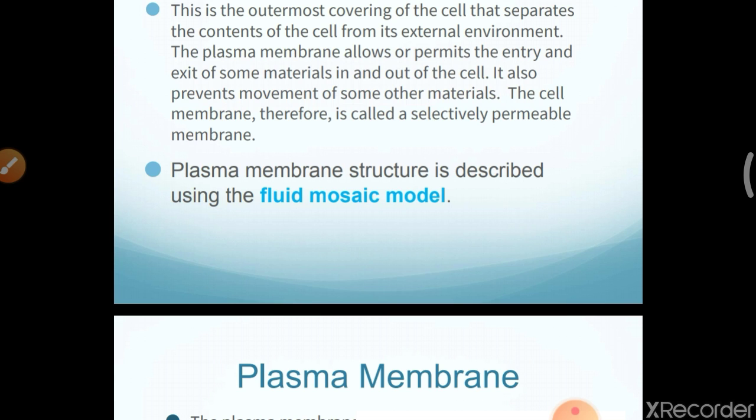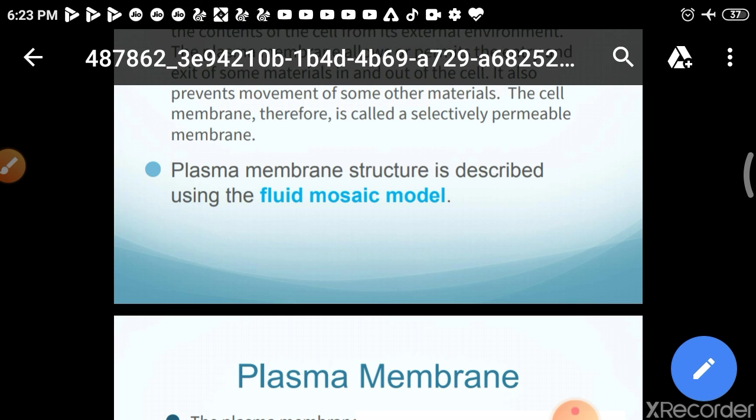That means it selects some molecules, or some gaseous molecules, or some materials which will pass from the environment into the cell. It does not pass all types of molecules. It will pass only the selected molecules from the outer environment into the cell. That's why it is called a selectively permeable membrane.